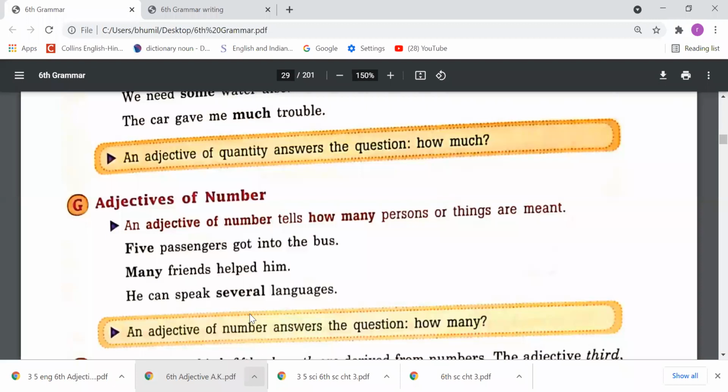Suppose I say that I have 5 pens. So 5 is an adjective and it is telling the number of pens. 5 pens I have, so 5 is an adjective of number. If I say I have many friends, I'm telling I have so many friends, even though it is indefinite how many there are, but I'm telling the number. So which adjective tells the number of any noun, that is called an adjective of number.